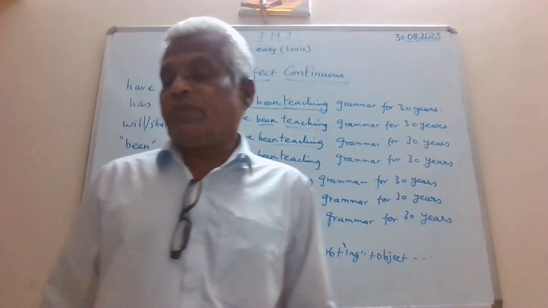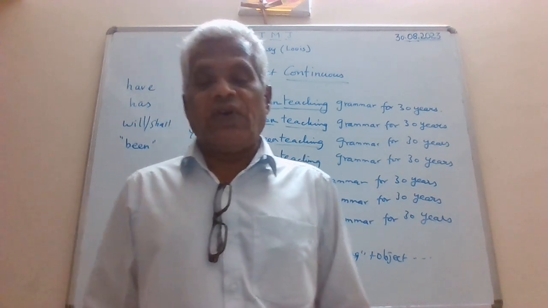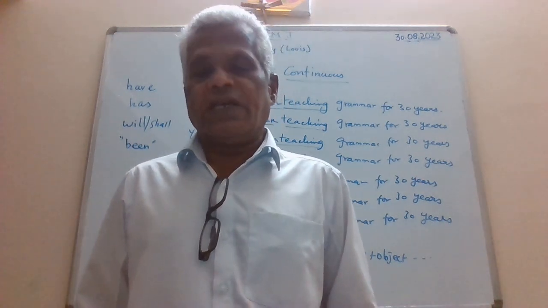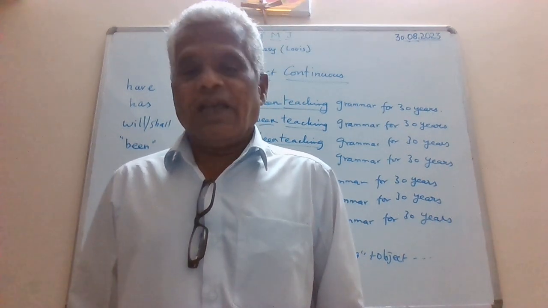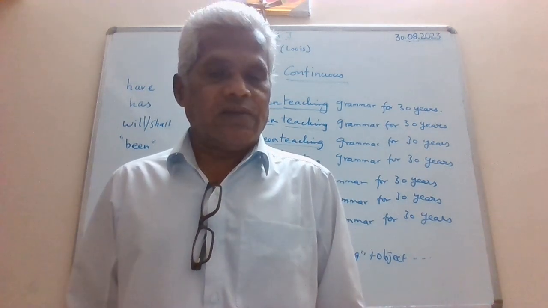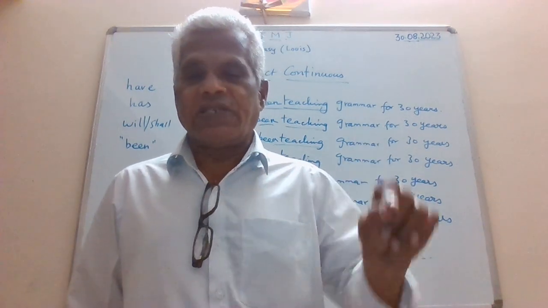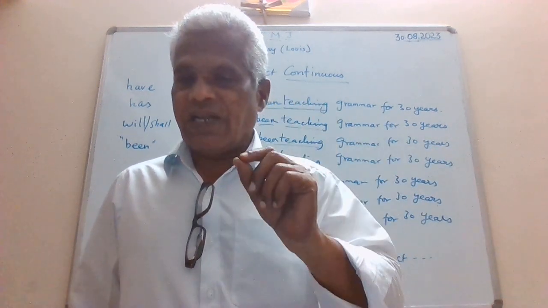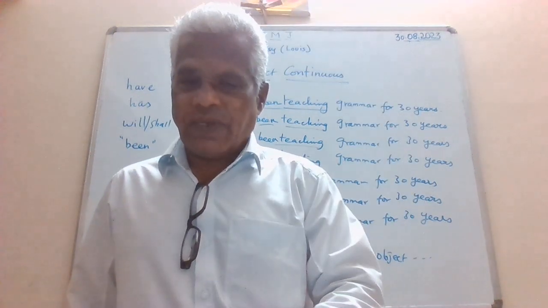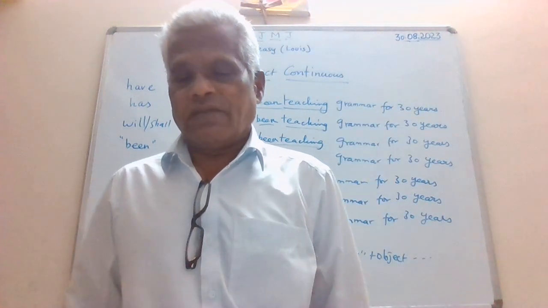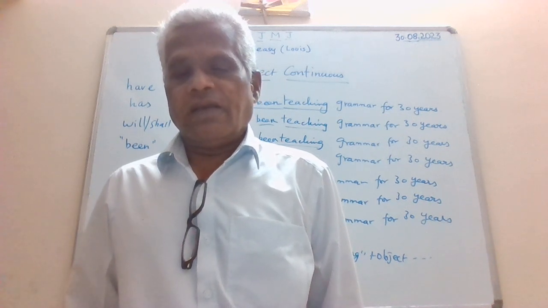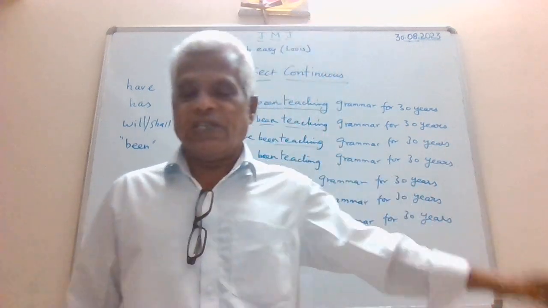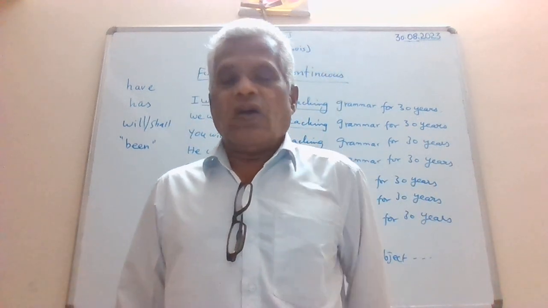See, when can you use the present perfect continuous tense? I have been teaching grammar for 30 years. So what is the understanding there? I have been teaching grammar for 30 years. How to understand the concept? I have been teaching for 30 years, which means I started teaching 30 years back and still I am teaching and I will be teaching in the future. So in the future, I can say 30 years I have been teaching. So my career has got 30 years.